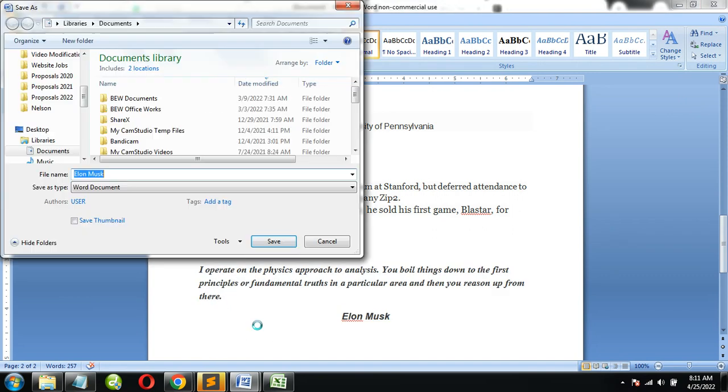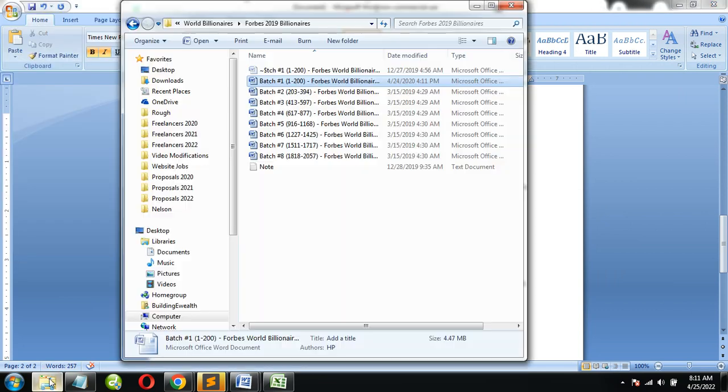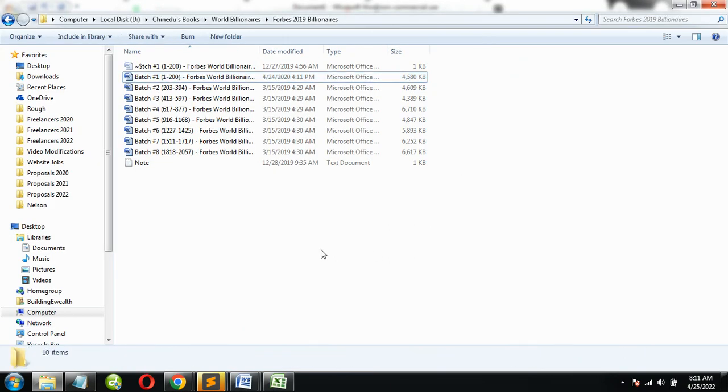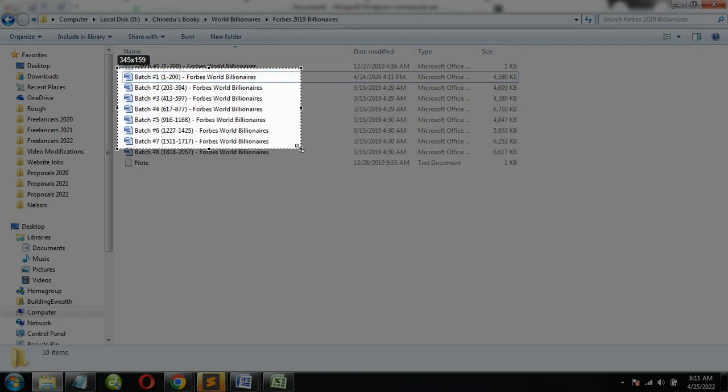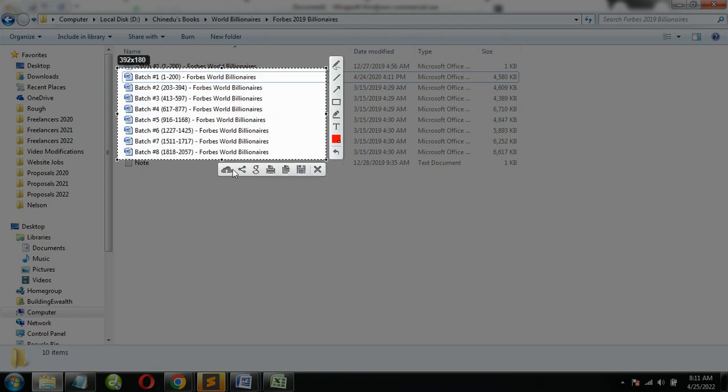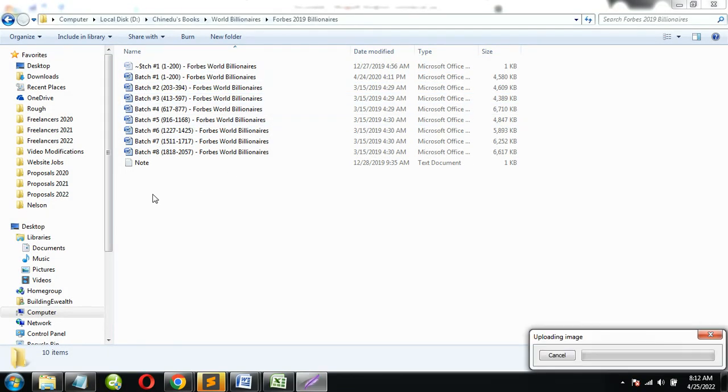So you save them. Let me show you an example. You can see here we did batch 1, batch 2, batch 3. So let me open it, zoom it out so you see how we arrange them. There will always be 200 for each of the batches.